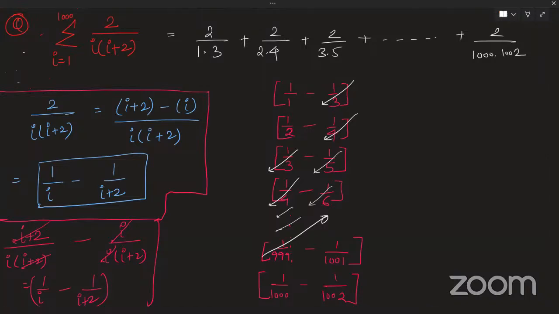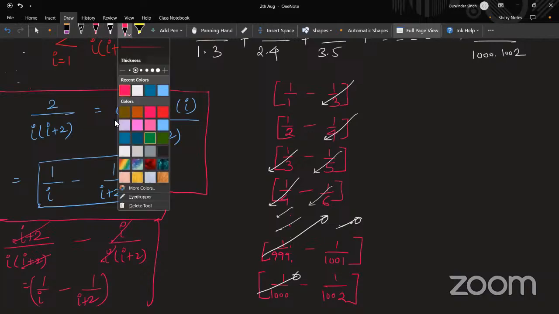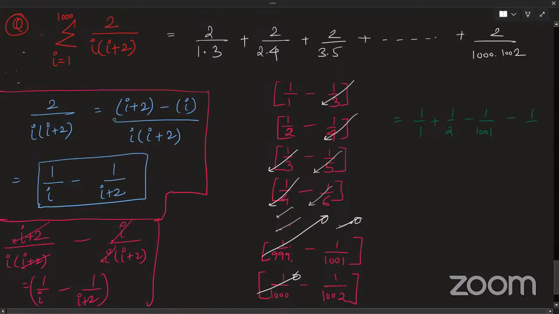Are you sure? Yes, sir, it will get cancelled out from the previous term. It should. No, it will not be, sir. So my final answer is 1/1 plus 1/2 minus 1/1001 minus 1/1000 minus 1 by 1002.